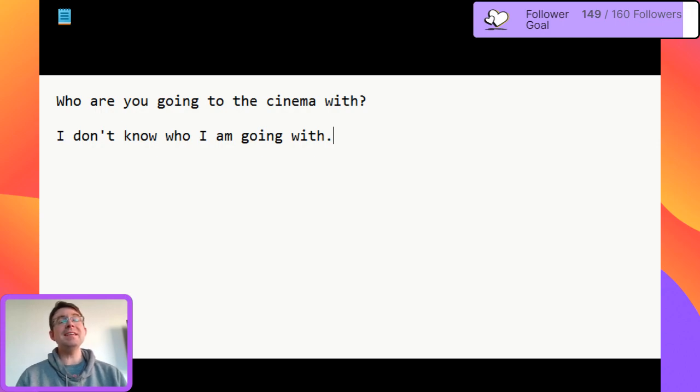Now, there is a belief that putting a preposition at the end of a sentence is wrong. And there is even a name for this. This is called a stranded preposition. This is the name of this construction. And many people will tell you that it is not grammatically correct to put a preposition at the end of the sentence.